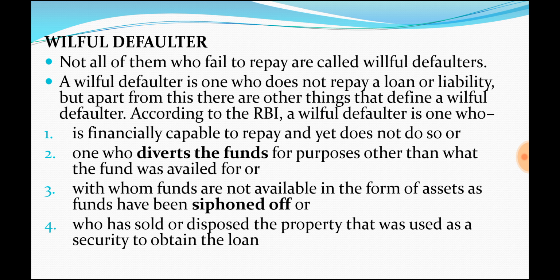Also, those who take a loan from a bank, buy an asset and then sell that asset will be called willful defaulters. Okay, so a willful defaulter is a person who does this by any cheating method.